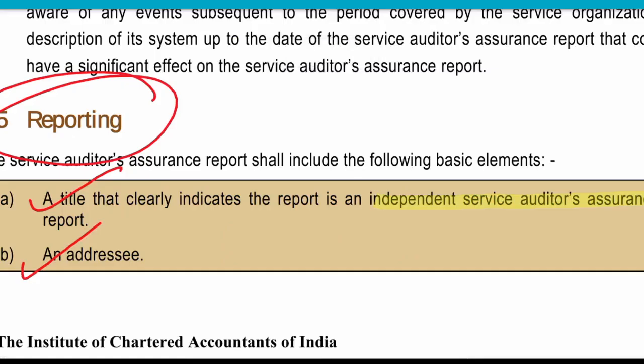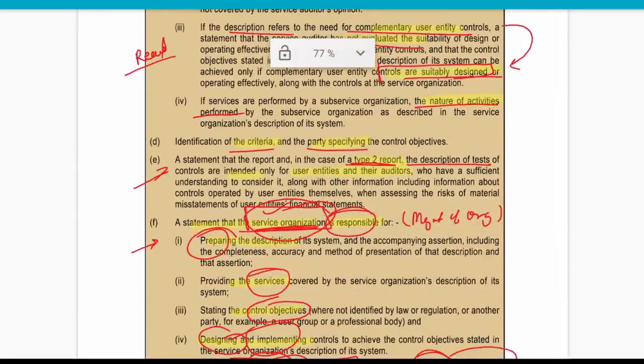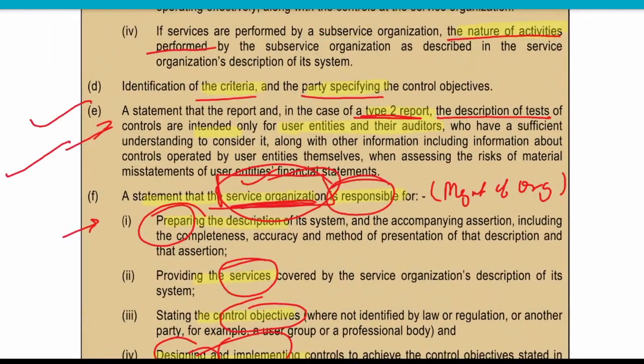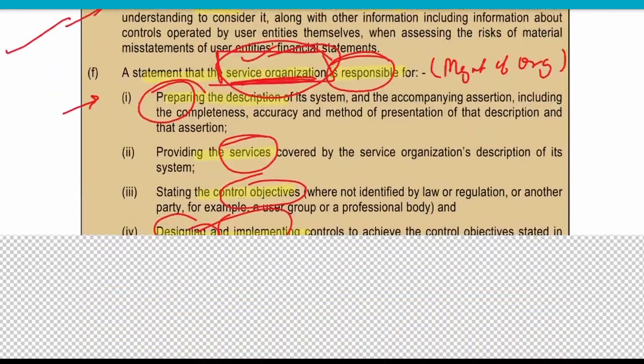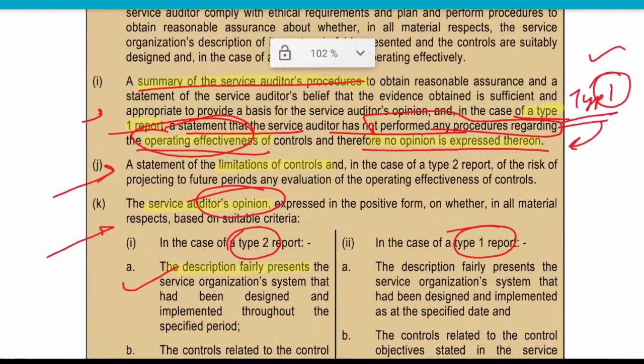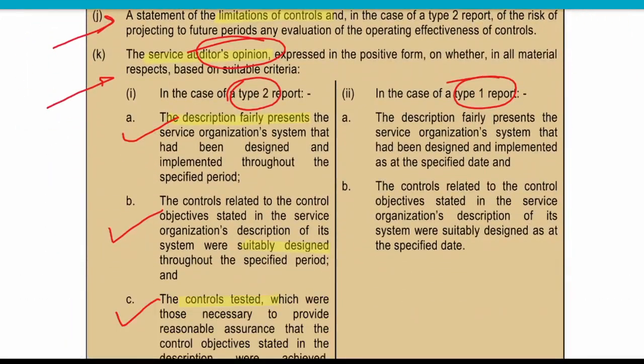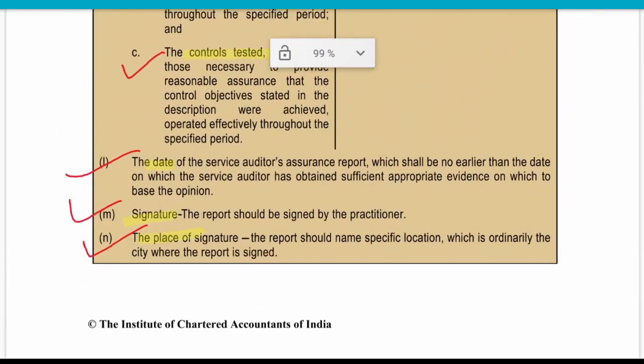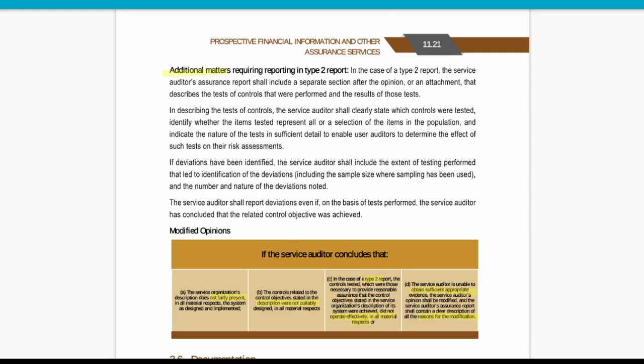The first thing is title, then addressee, then identification of criteria, etc. Then management responsibility, auditor responsibility. Then it is based on a particular SAE. Then some other things, that it is not an opinion, etc. Any limitations, etc. Then he will express an opinion and afterwards date, signature and place.